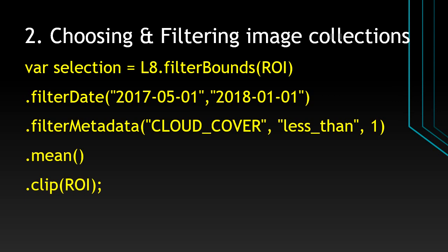The next is we have to filter the metadata. In the metadata, we will not be interested where cloud cover is more. So here in the metadata, there are many things, but I'm choosing the cloud cover. I need the image out of this time period where the cloud cover should be less than 1. You can make it 2 also, 3 also, 4. If it is not less than 1, then you can increase this cloud cover. And where the cloud cover is less than 1, there may be more slides, so it will give you the mean values of the pixels.